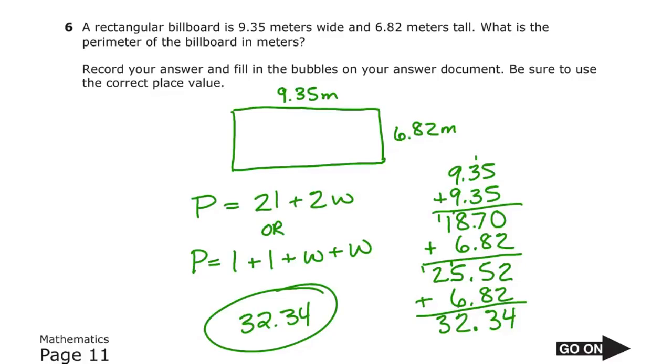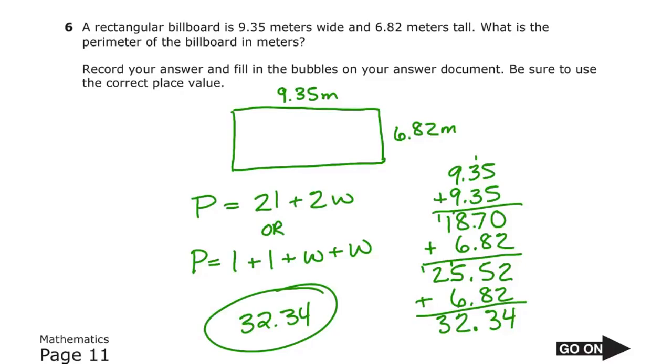Basically, add all four sides. You can do either way, whichever makes you comfortable. If you like multiplying, you want to do it that way, that's fine. Or you can do it the second way where you just add all the sides. And as you see in my example, that's what I did. I added all the sides. I did the length first twice, added the width, and then added the width. And that's how you get your final answer.